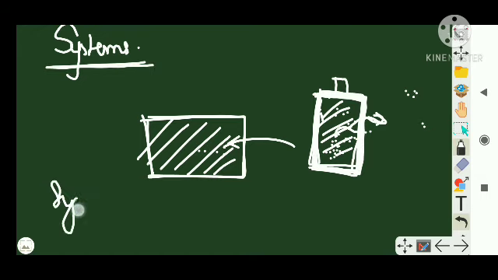Now, system boundary. So you have understood the system; what is the system boundary?